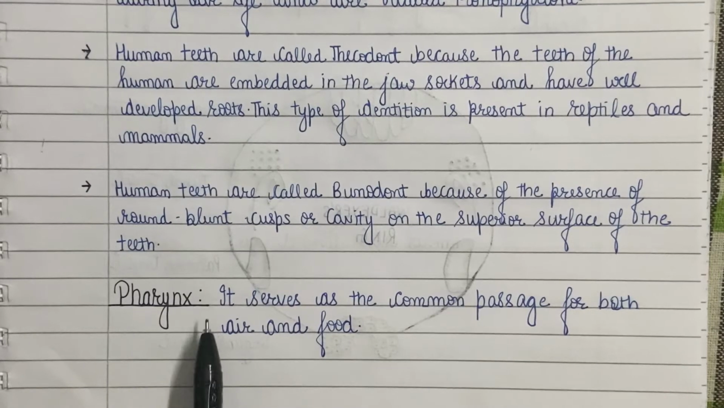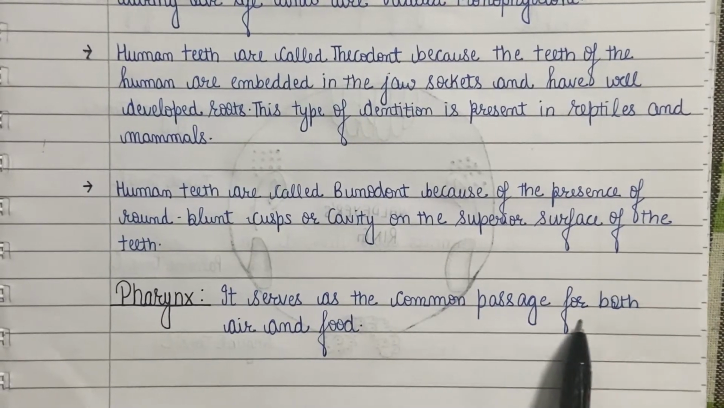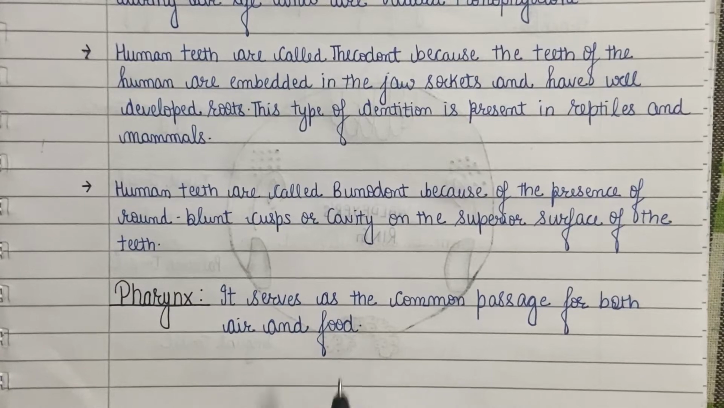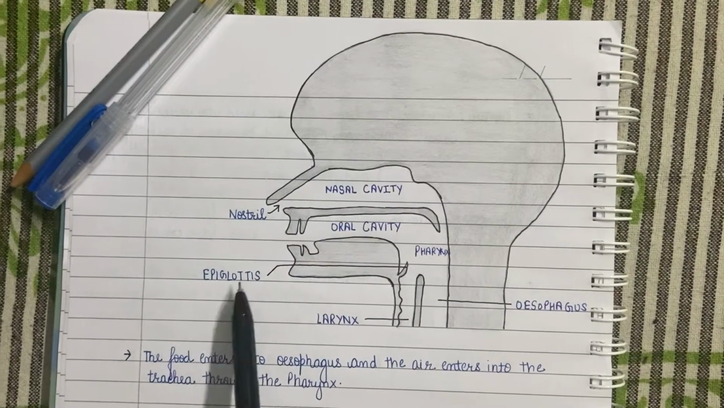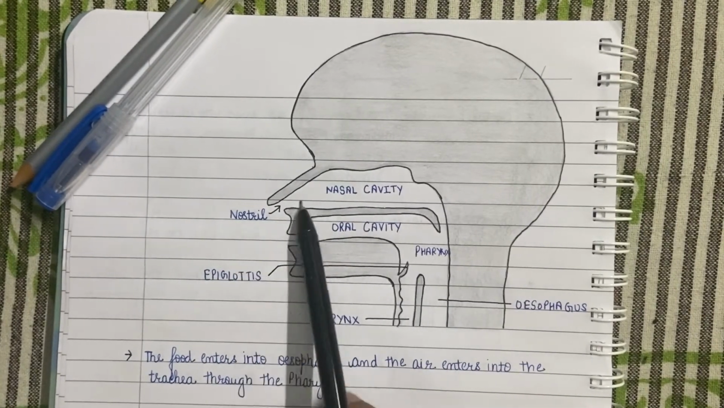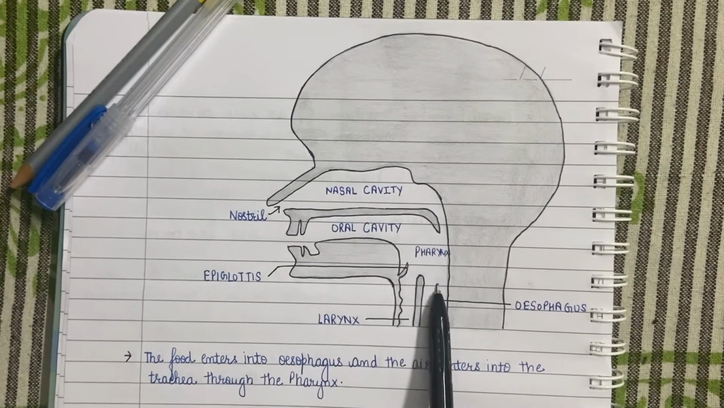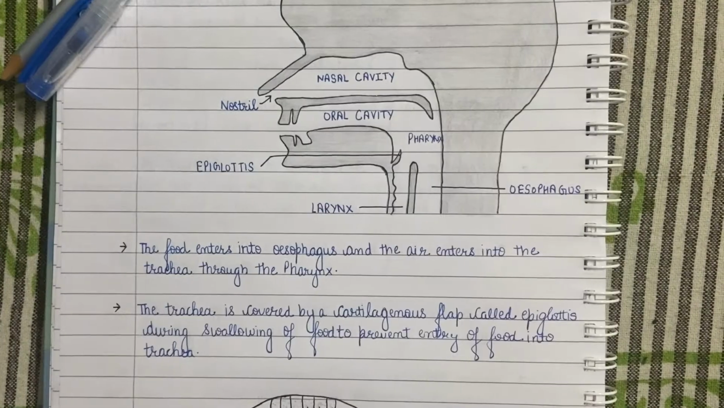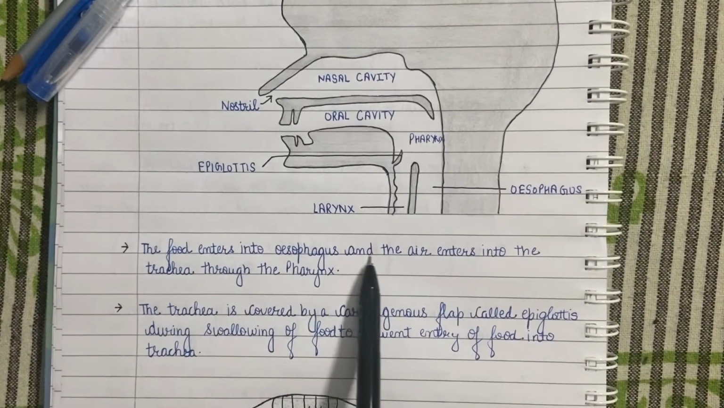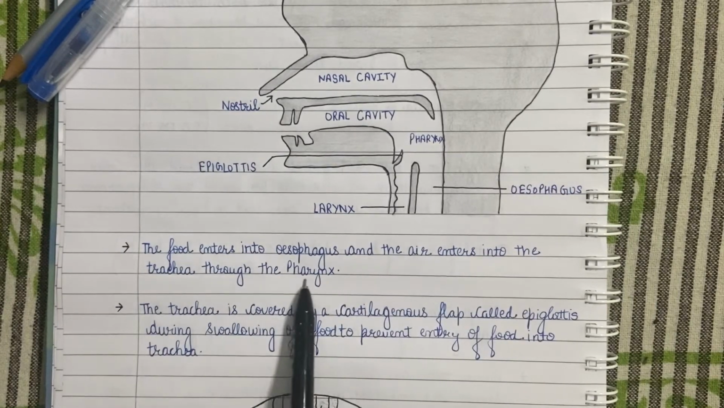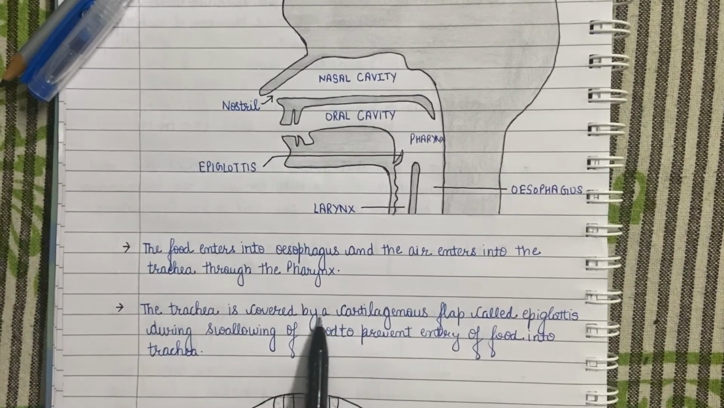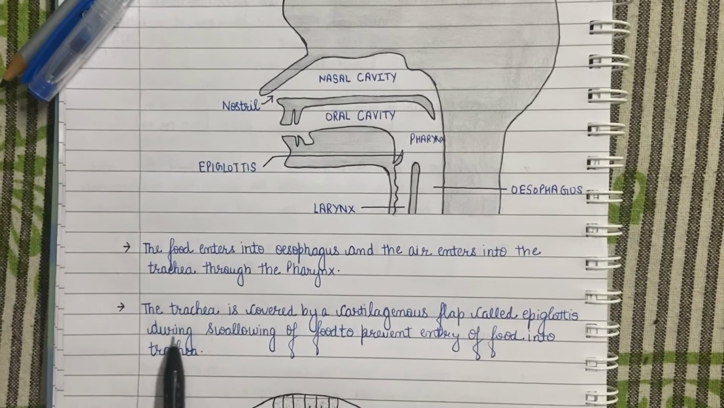It was all about teeth, and now we will leave the buccal cavity and enter the pharynx. The pharynx is located just behind the buccal cavity and serves as the common passage for both air and food. The food through the pharynx enters into the esophagus and the air enters into the trachea. The windpipe, that is trachea, is closed by a cartilaginous flap called epiglottis during swallowing of food into the esophagus to prevent the entry of food into the windpipe.